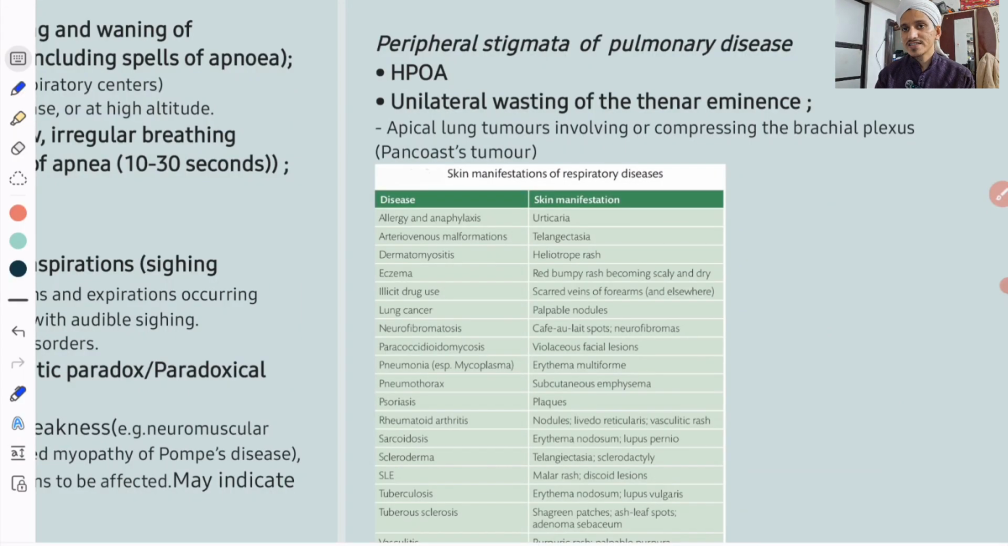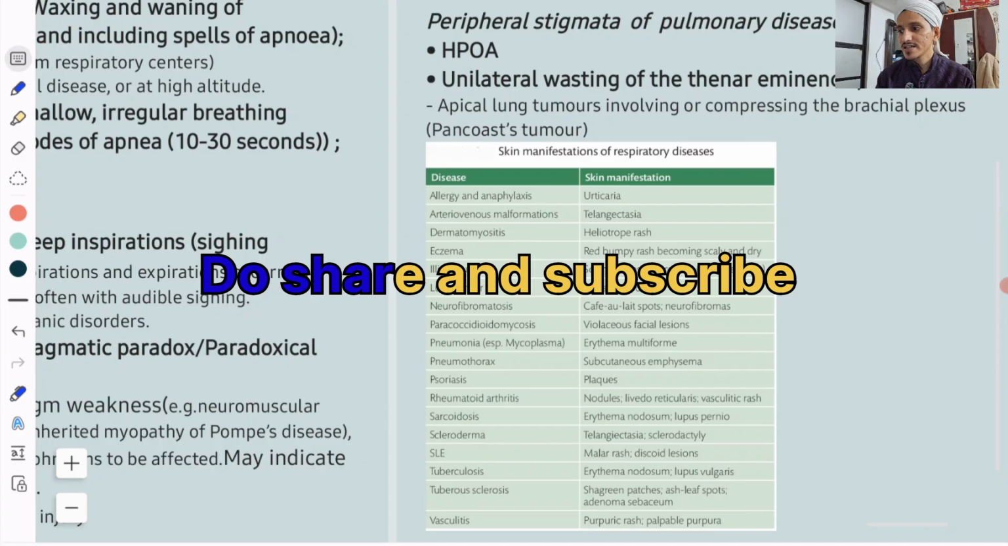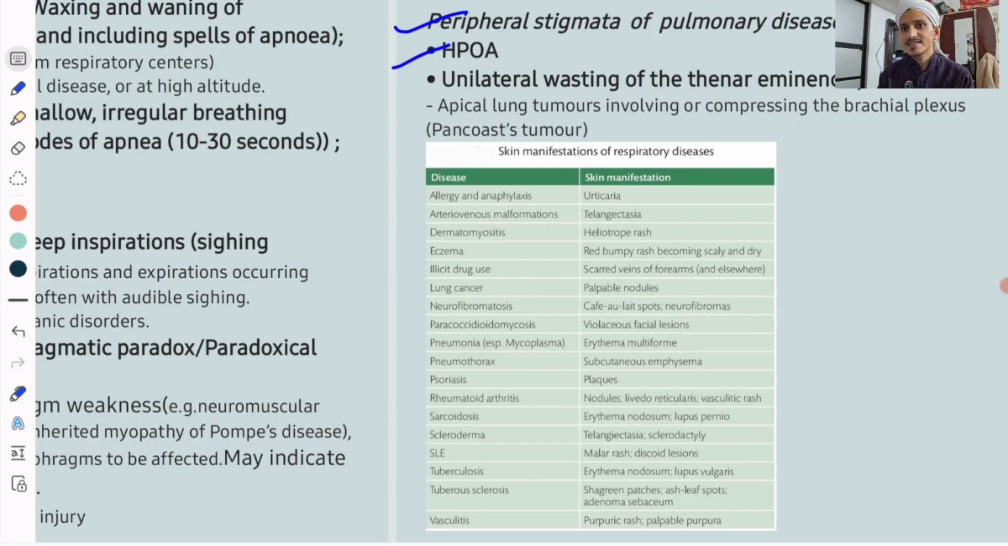So we have examined the lungs. Coming to the peripheral stigmata of pulmonary disease, what will you see in the periphery? Hypertrophic pulmonary osteoarthropathy: clubbing with pain in the wrists and ankles, with hypertrophy and subperiosteal deposition of bone. So that you can see. Clubbing is a very important sign in cardiovascular disease.